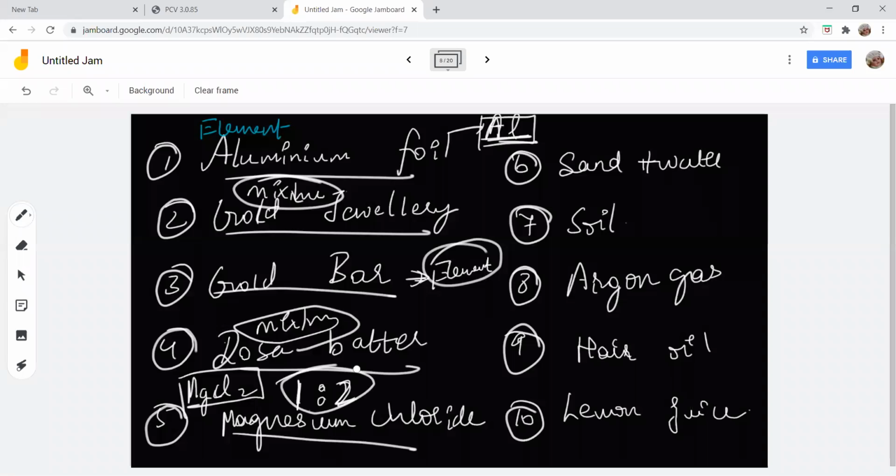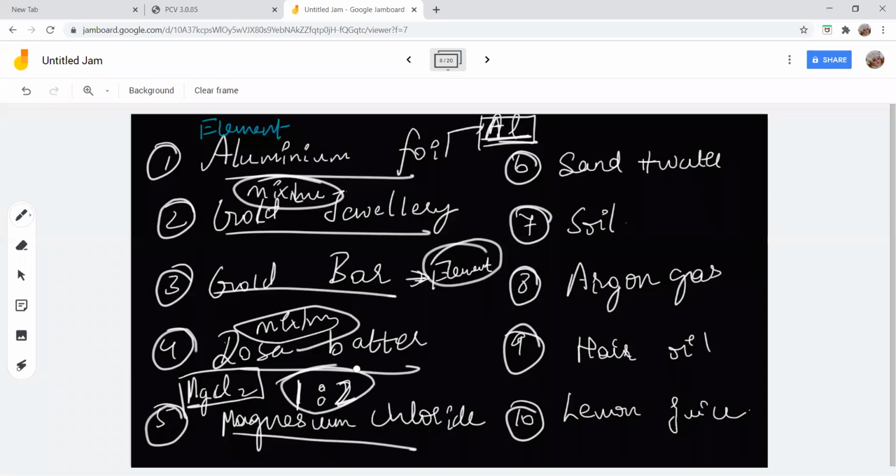We know what its constituents are. Wait a minute, don't go to the fifth one, sixth one. The fifth one is not a mixture. The fifth one is a compound. Because magnesium chloride has a proper chemical formula, it has proper constituents. So the fifth one is not a mixture. MgCl2 is a compound. Do you all understand what I'm trying to say?